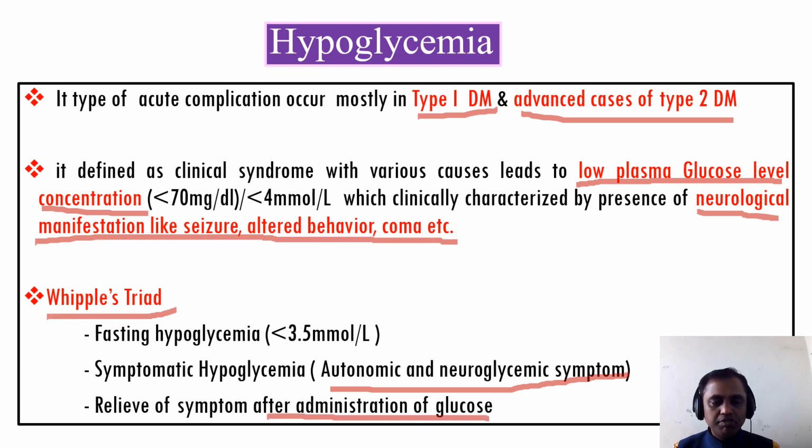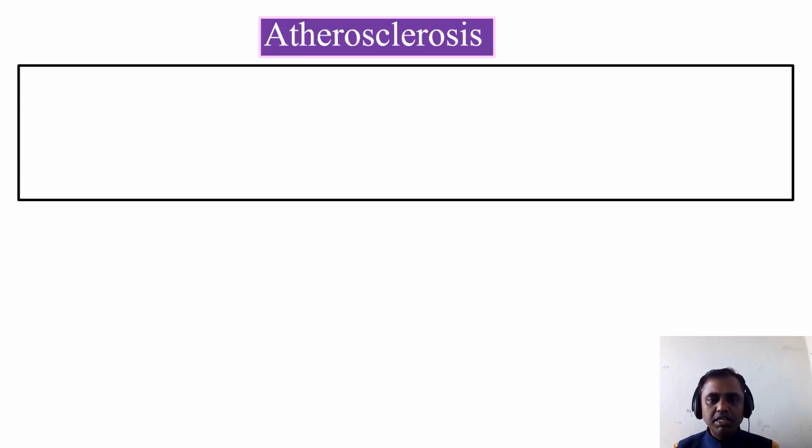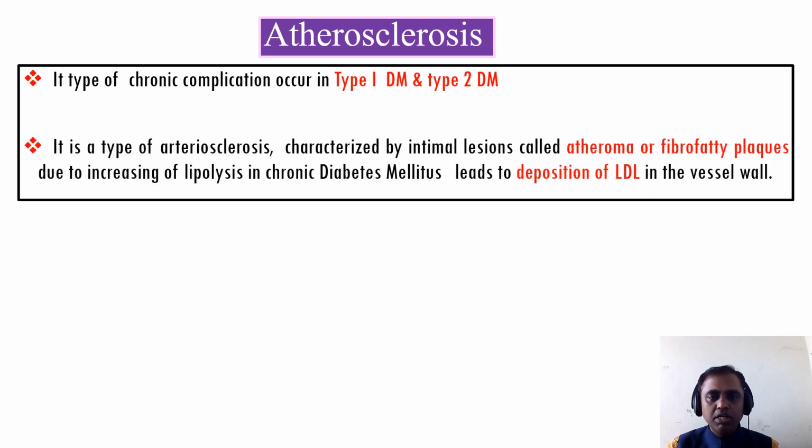This is known as the Whipple's triad, very important for our exams. So now we'll go for the atherosclerosis. So these are the chronic complications. This is the type of chronic complications occurring in type 1 diabetes mellitus as well as in type 2 diabetes mellitus. Most of the chronic complications occur in both types of diabetes mellitus.